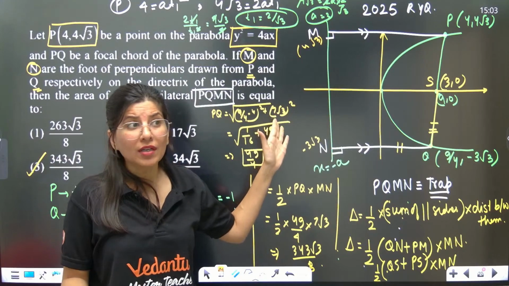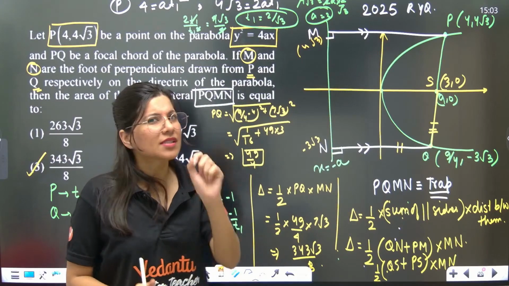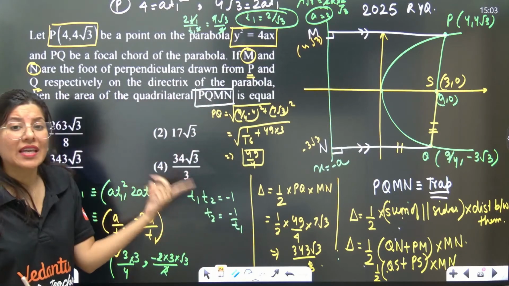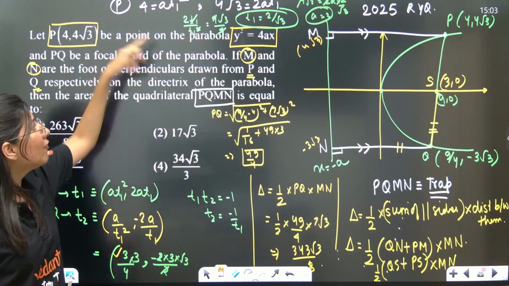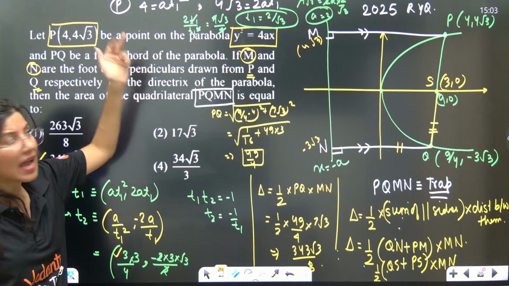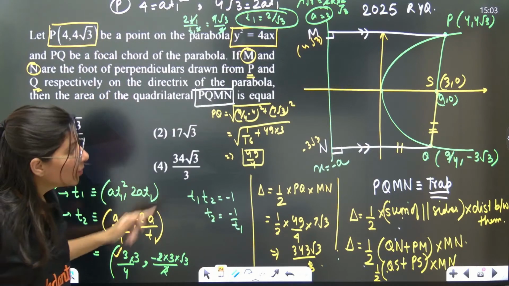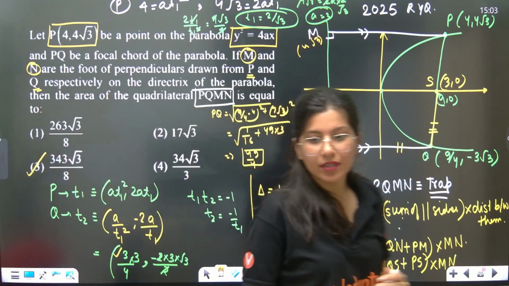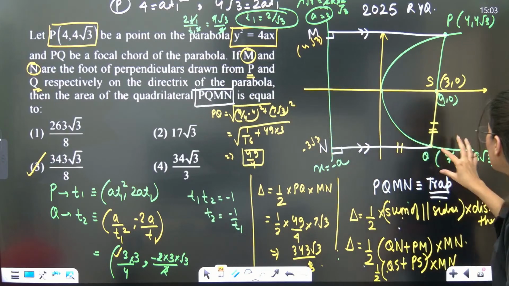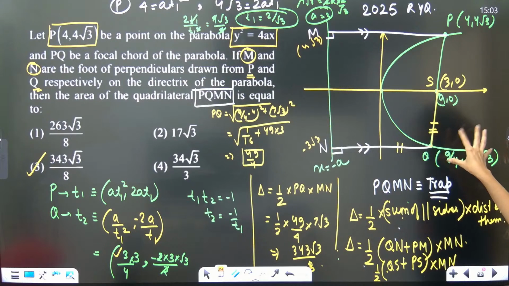But in the April attempt, they can ask only this mini portion: P is a point on the parabola, find the other coordinate Q, PQ being a focal chord. So you should be at least calculating the Q coordinate. Yes or no? Okay, I think everybody should be able to calculate Q.